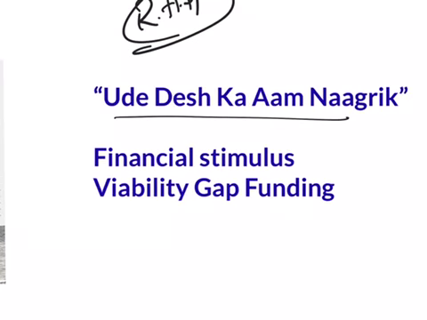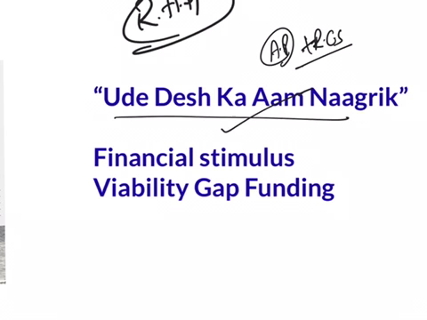It is a regional airport development and regional connectivity scheme of the Government of India. The objective, Ude Desh Ka Aam Nagarik, means letting the common citizen of the country fly.